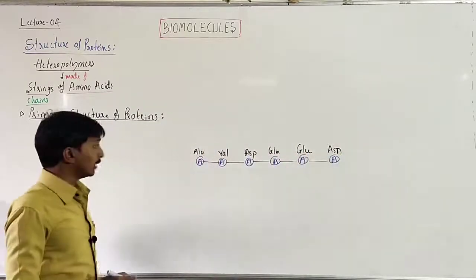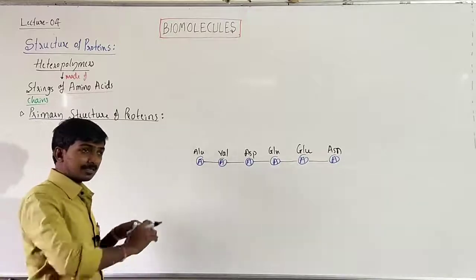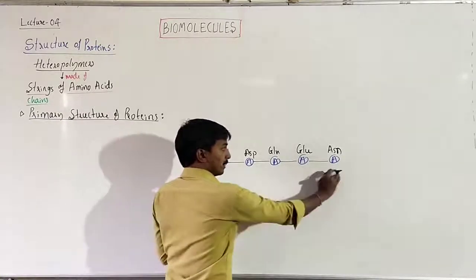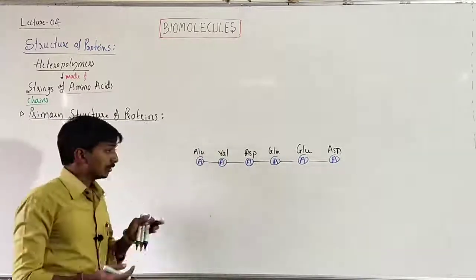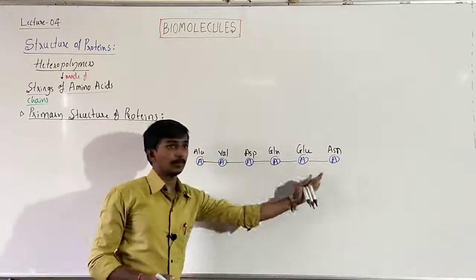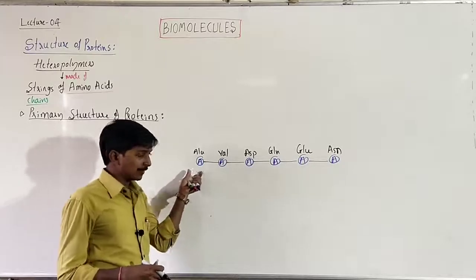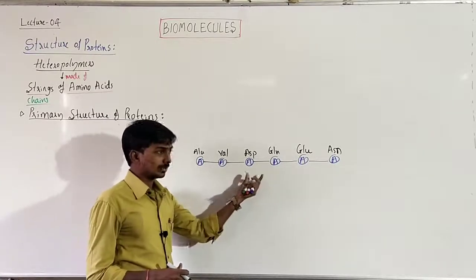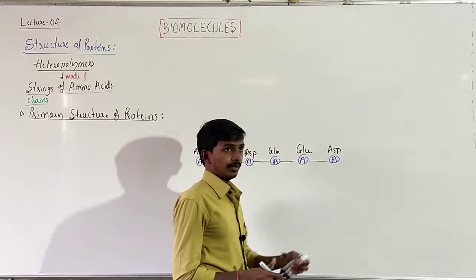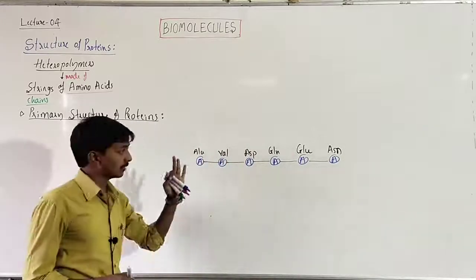Like that, in primary structure, whenever there is a linear arrangement of amino acids, we can study the positional arrangement of the proteins. We can identify the first amino acid, second amino acid, third amino acid, and in a long chain we can identify the position of every amino acid.